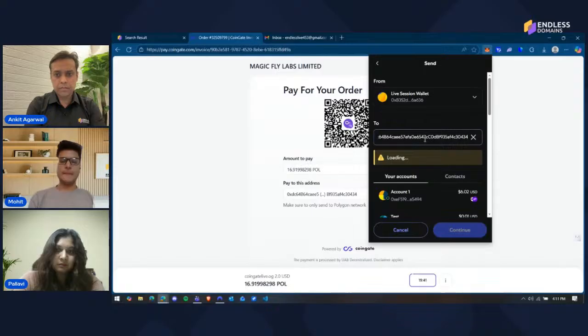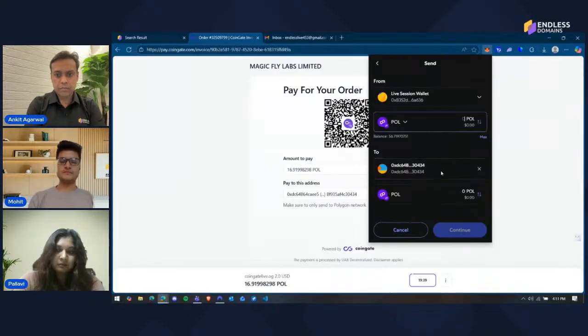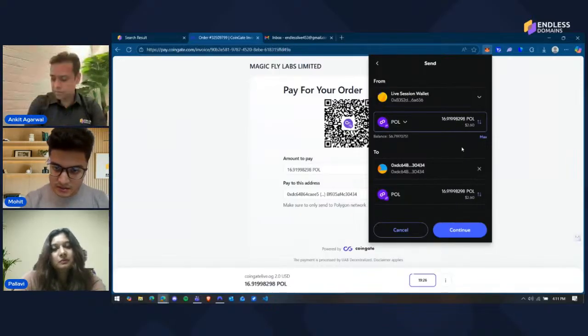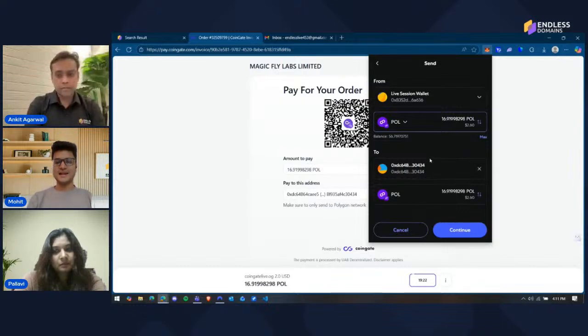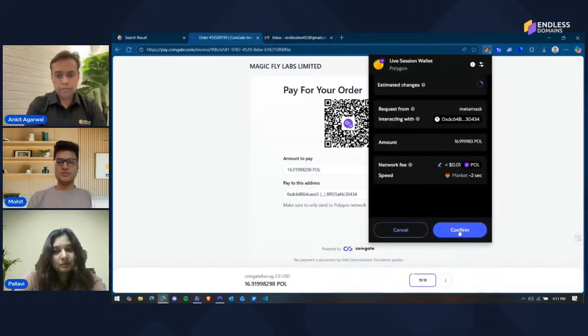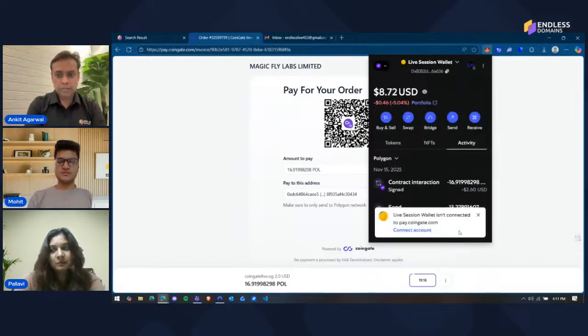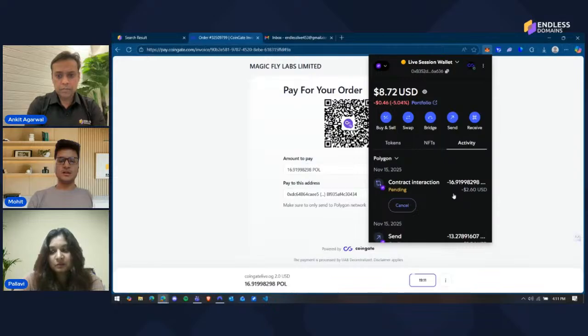This is the wallet I'm sending to, and the amount I'll write is 16.91998298. This is the exact amount I entered for Polygon as well. I'll go ahead and click on continue and I'll confirm the transaction. So this is almost the same thing that we did with Cryptomus, but just on another interface.